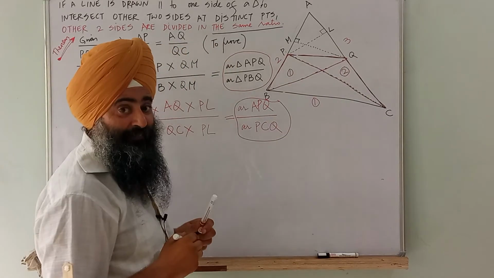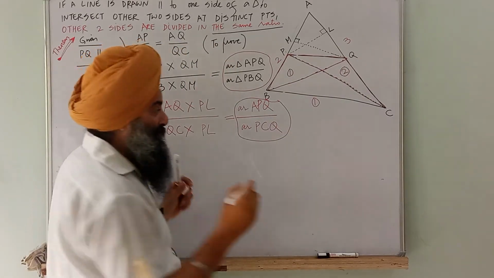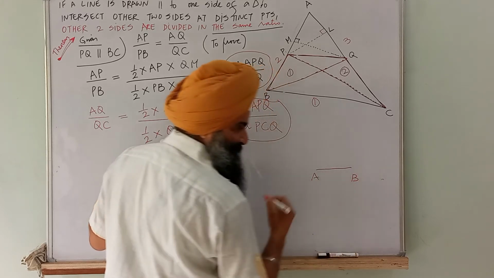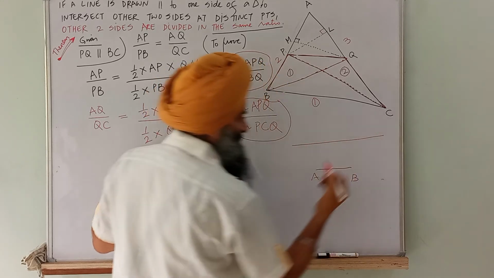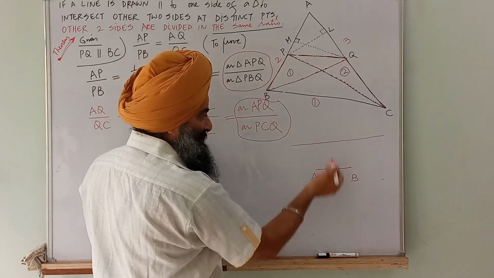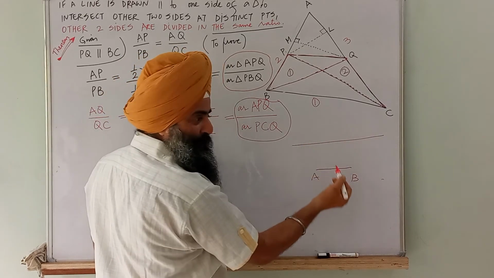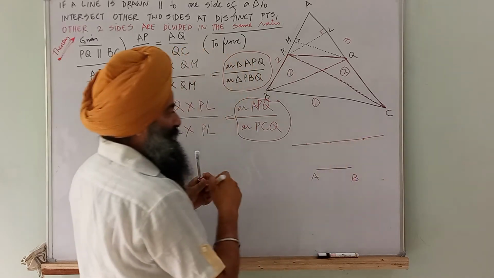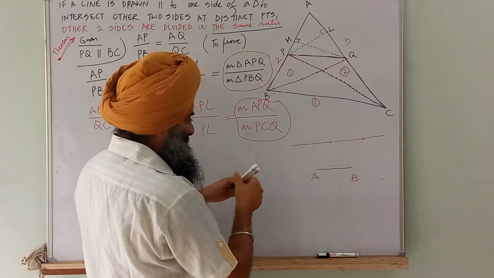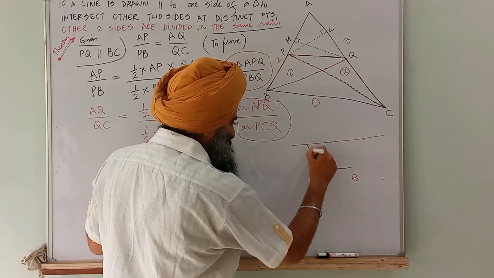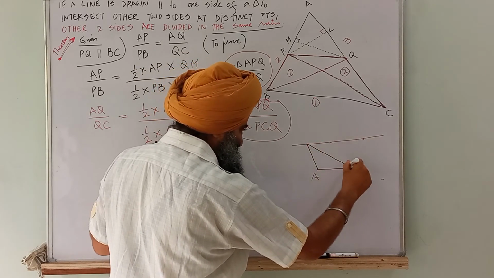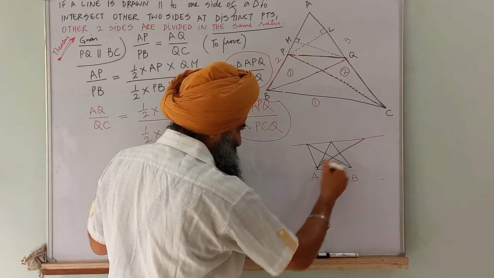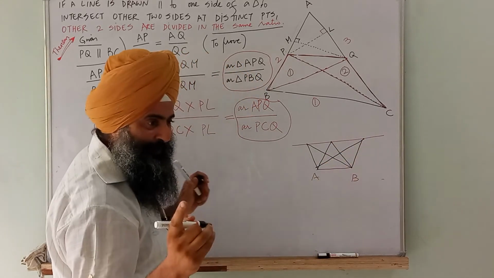Students, do you remember that theorem? If there is a common base AB and a line parallel to AB, and you draw any number of points on this line and make three triangles, 1, 2, 3, do you remember?